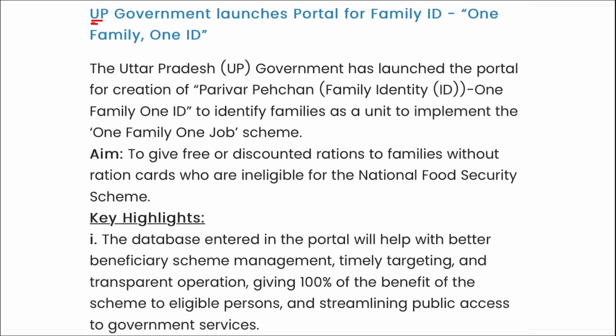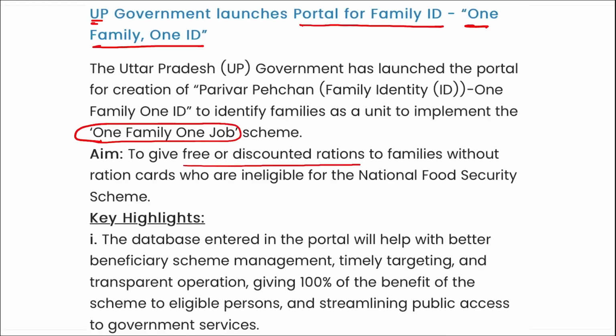Next is UP government. They have launched a portal for family ID, that is One Family One ID. I repeat, which state government has launched a portal for family ID, that is One Family One ID? It was launched by UP government, and this is to identify families as a unit to implement the One Family One Job scheme. Important. Now this can also be asked that One Family One Job scheme was launched by which state? It was launched by UP government, and the aim here is to give free or discounted rations to the families without ration cards who are ineligible for the National Food Security scheme.